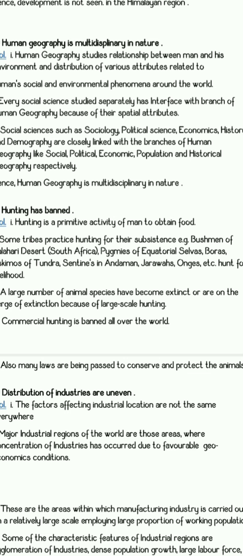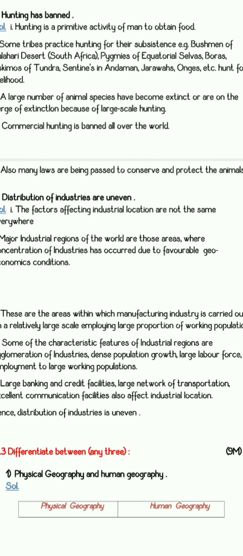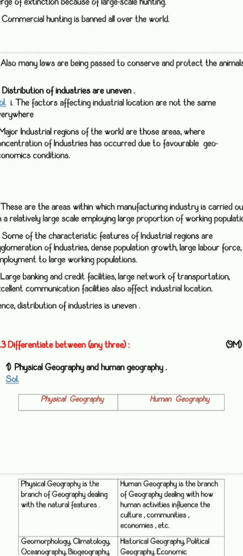So because of that, a lot of commercial business is going on for hunting purposes, like getting the bones, ivory, then the skin, then leather and all those things. Means commercially the hunting was done, so because of that it is totally banned. Then distribution of industries is uneven.